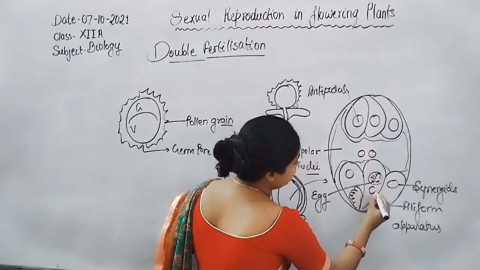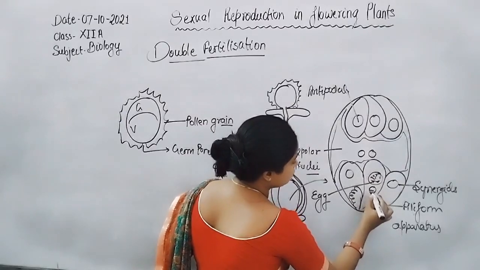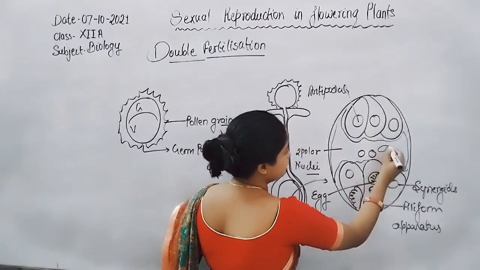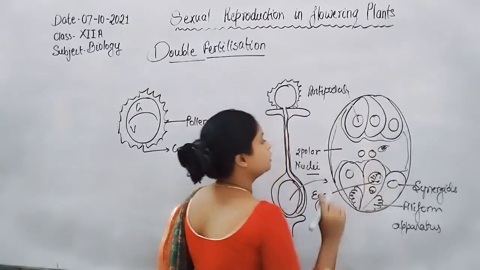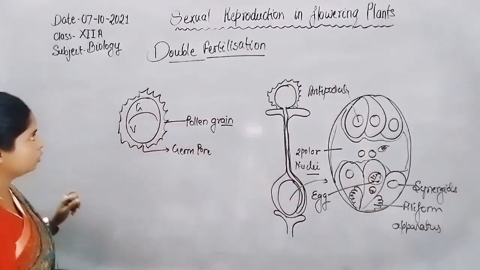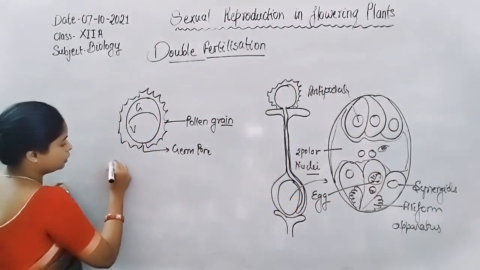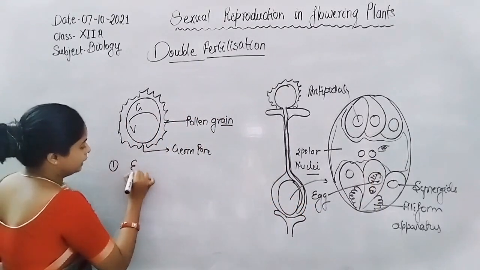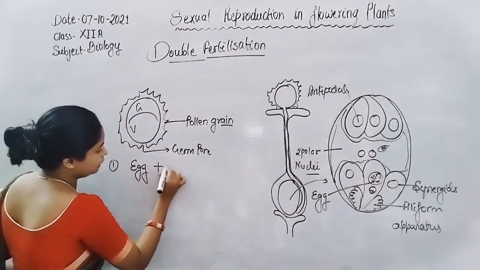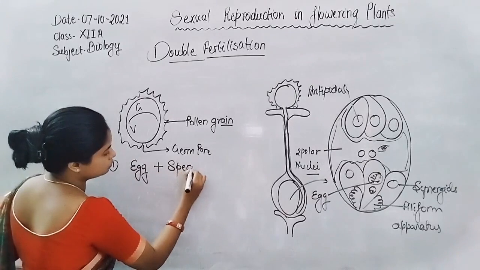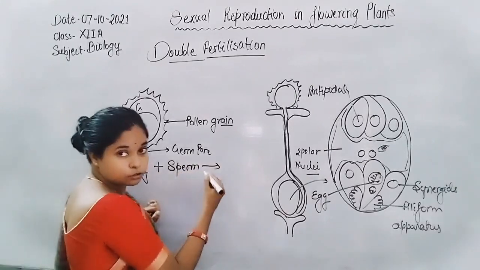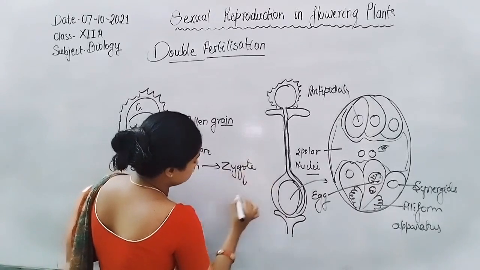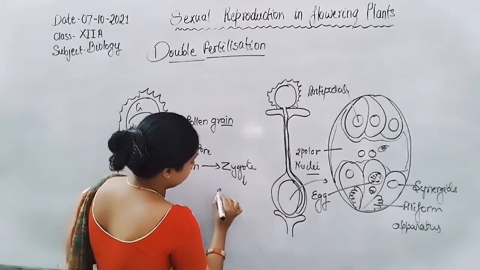One sperm fuses with the egg, and the other sperm fuses with the polar nuclei. So overall, in the first fertilization, which happens between the gametes, egg and sperm, the zygote is formed, which is further converted into the embryo.